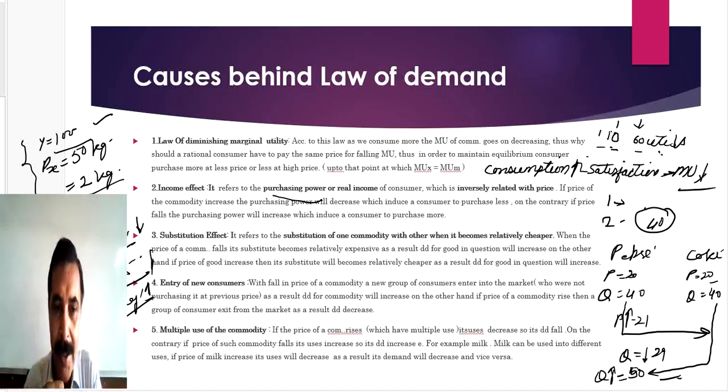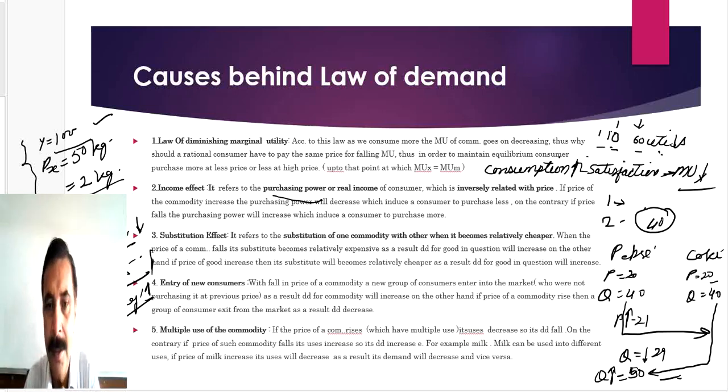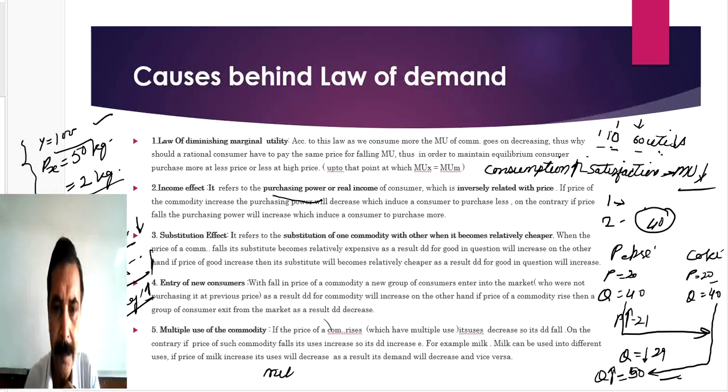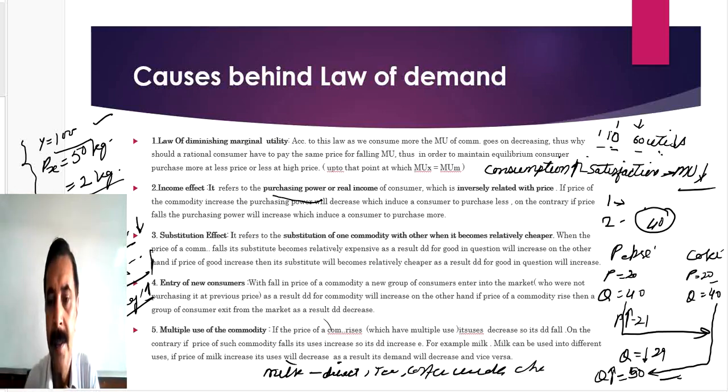Multiple use of the commodity. The last factor is multiple use of the commodity, like milk. Milk has many uses: for direct consumption, for tea, coffee, curd, cheese, butter, sweets. So many uses this product has.